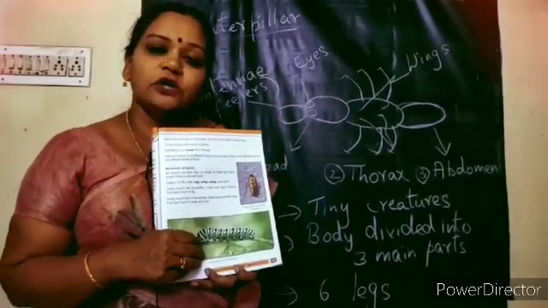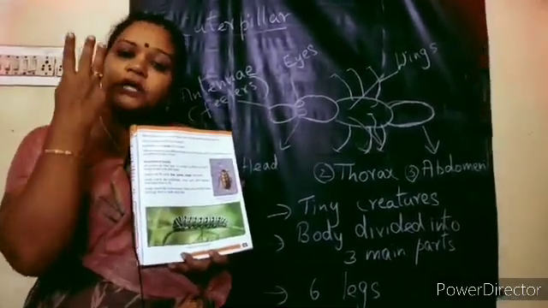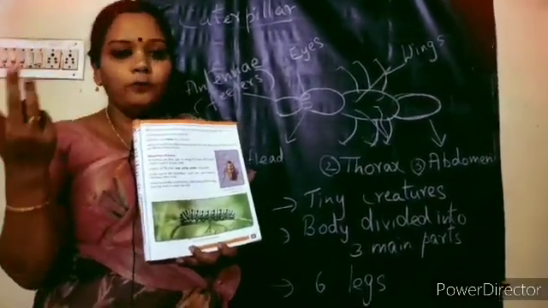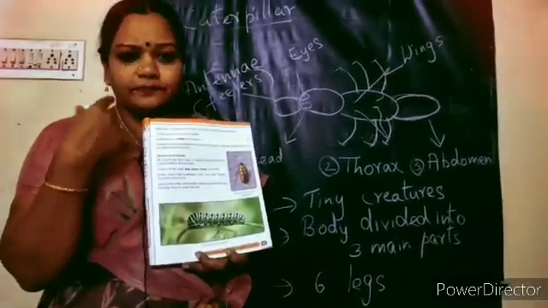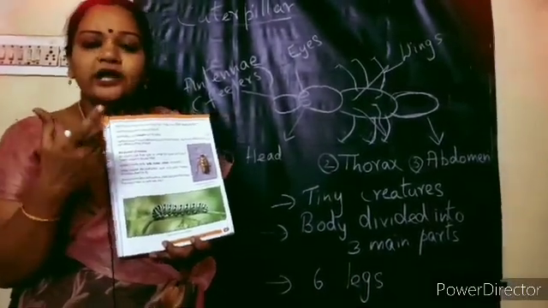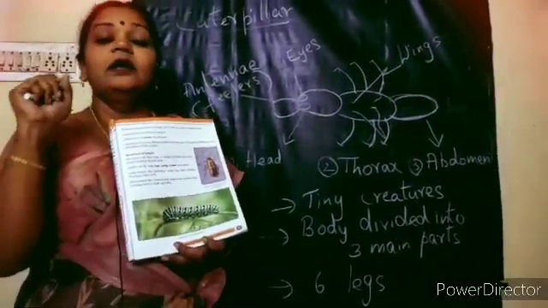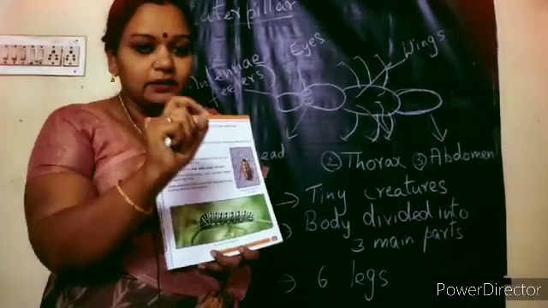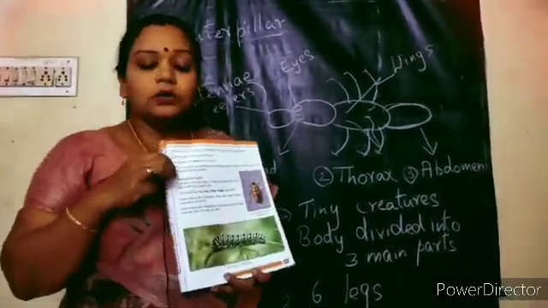They are the young ones of butterflies and moths, and their body is divided into 3 main parts like other insects. Yes, children, if you observe different insects, you can identify whether they have the antenna, whether their body is divided into 3 parts or not, and you can conclude whether it is an insect.